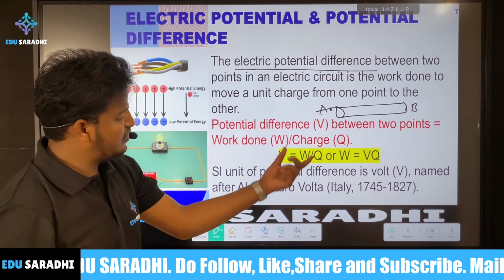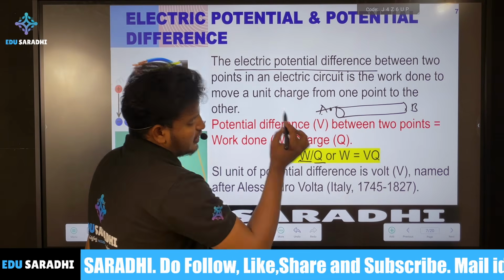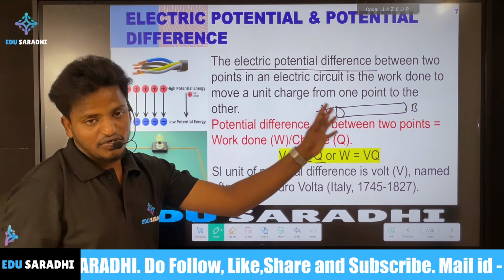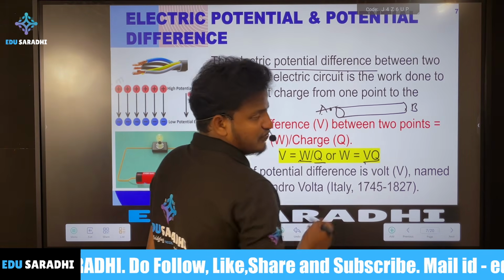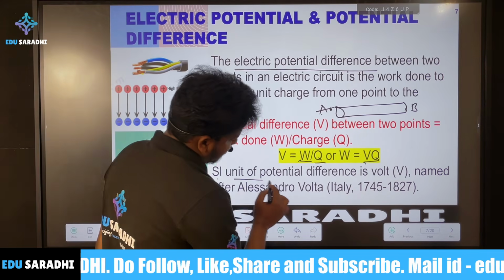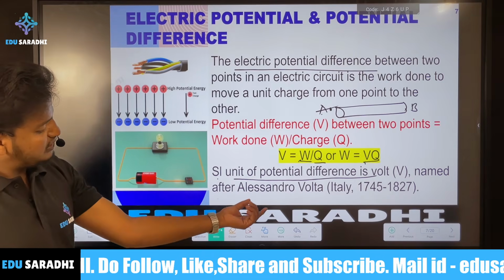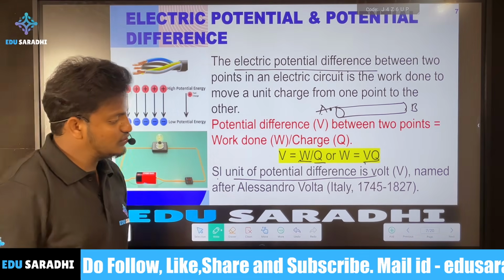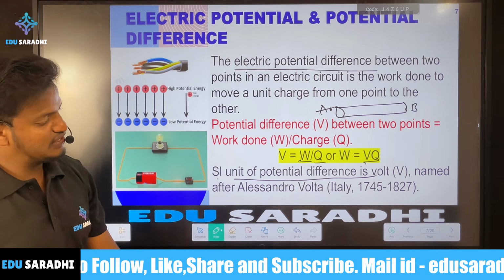So that is the mathematical formula. V is the work done per unit charge, which equals the potential difference. So the work done is equal to potential difference times charge. The SI unit of potential difference is the volt. Volt is named after Alessandro Volta from Italy, who discovered the concept of potential difference. That's the reason they gave the name.